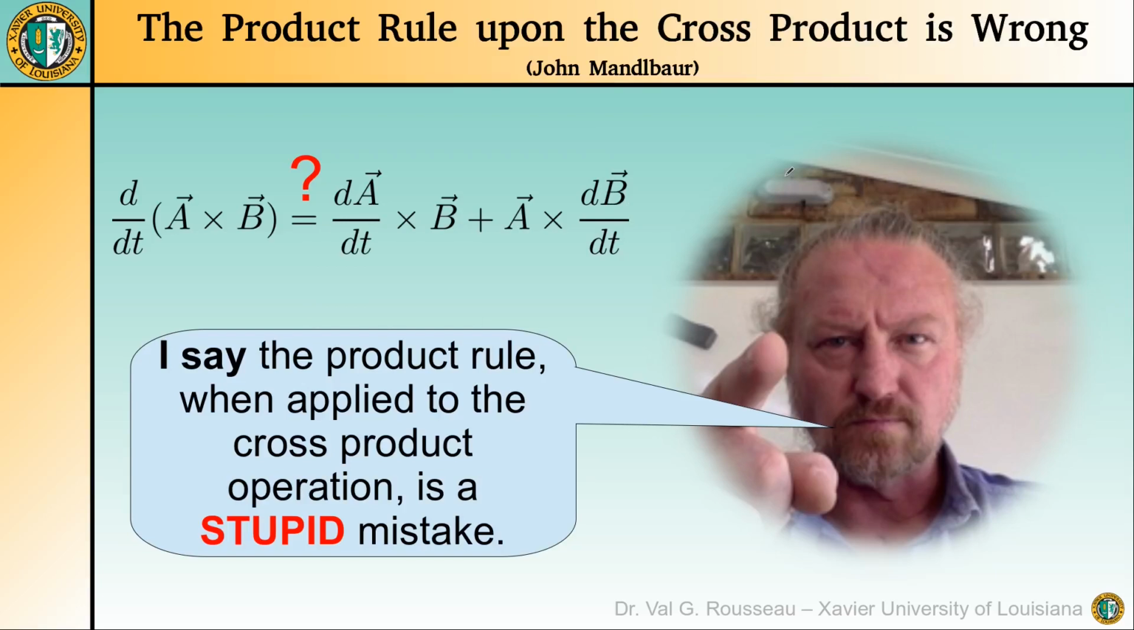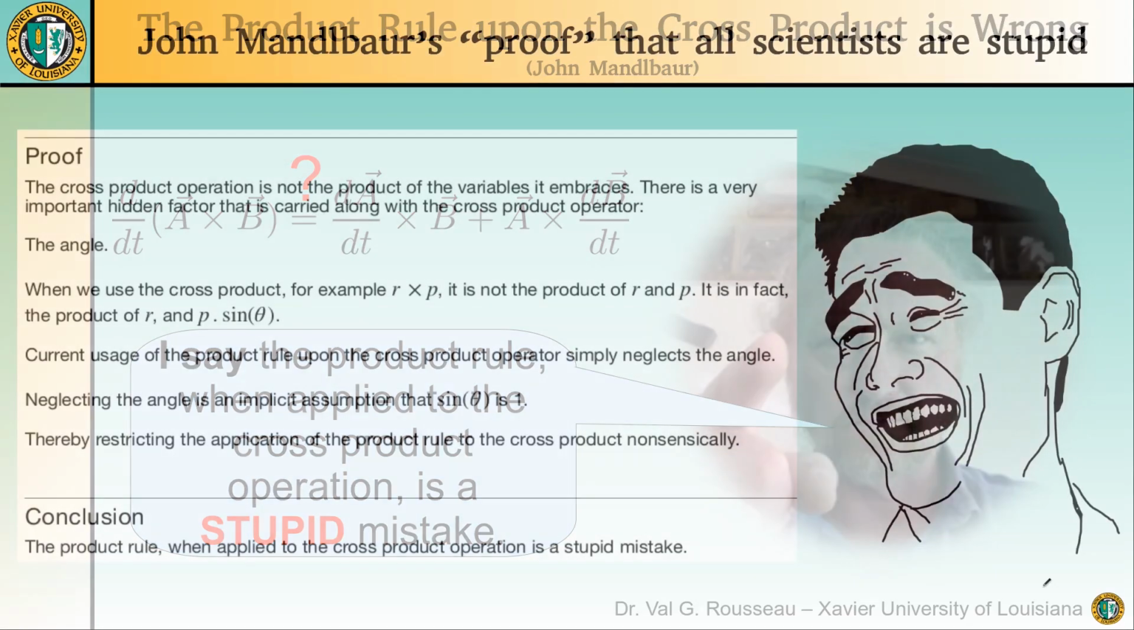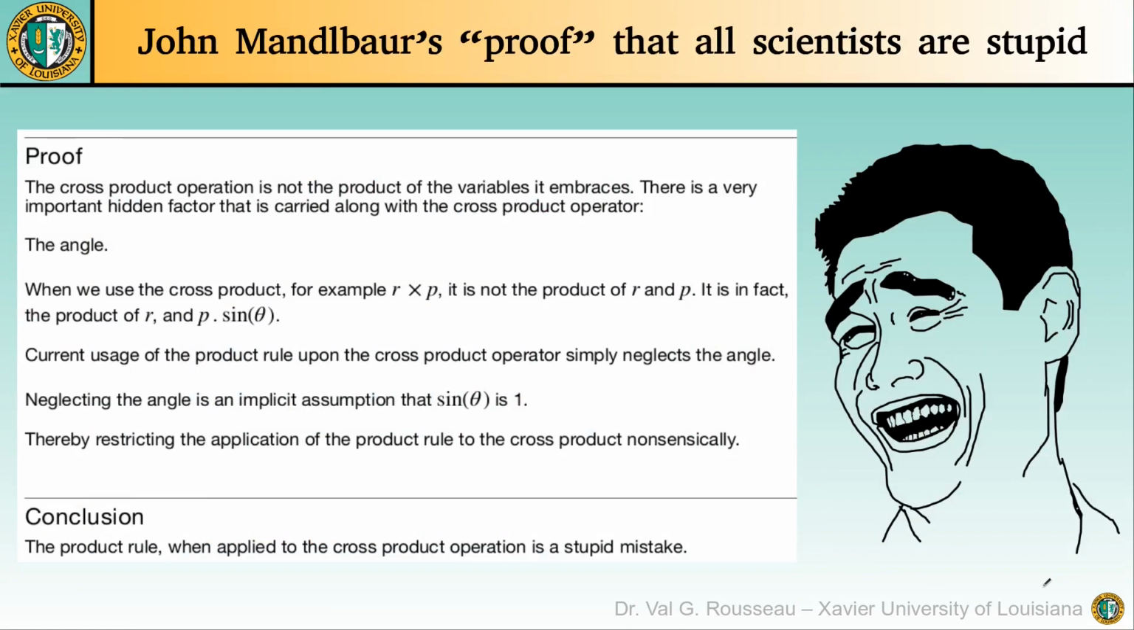Hi everyone, and welcome to this 8th episode of the Mandlbaur Insanity. Today we are going to destroy John's ridiculous claim that the product rule upon the cross product is, I'm quoting him, a stupid mistake. Let us take a quick look at his rack.